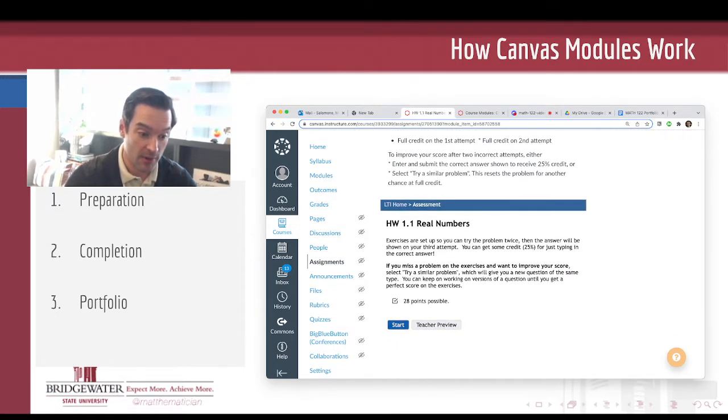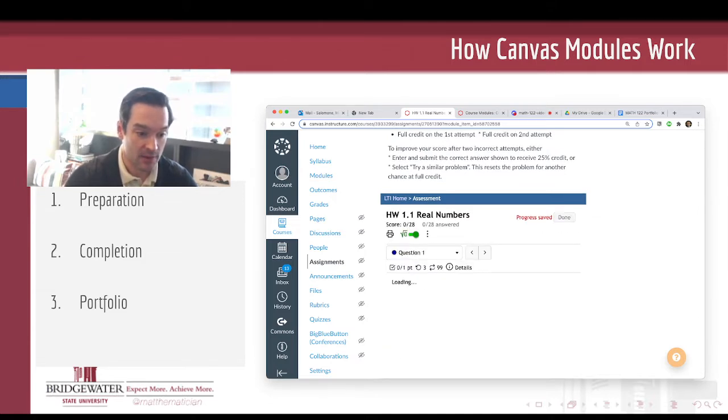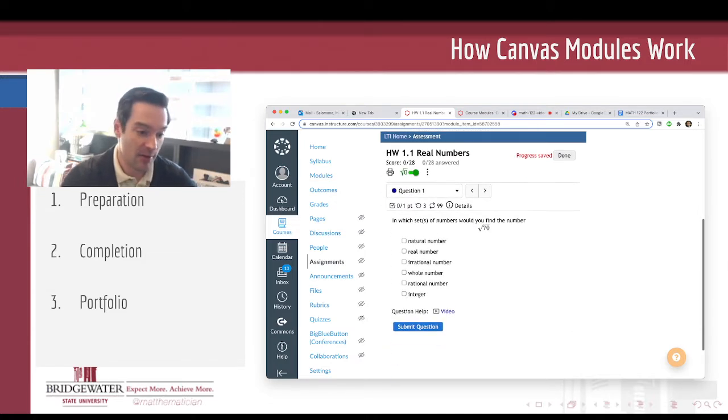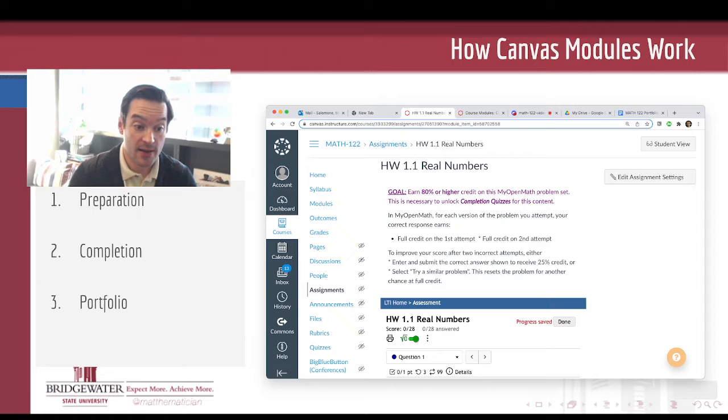When you hit start on an assignment in here, it'll serve you up some questions: answer the questions, submit the questions, improve your score. What's great about MyOpenMath and the way that I have it set up is that you can continue to improve your score on these practice problem sets, these homework assignments, as often and as long as you like.